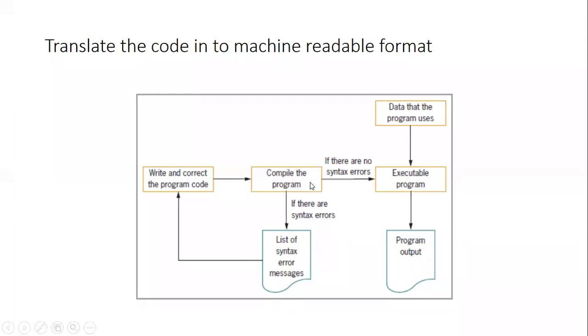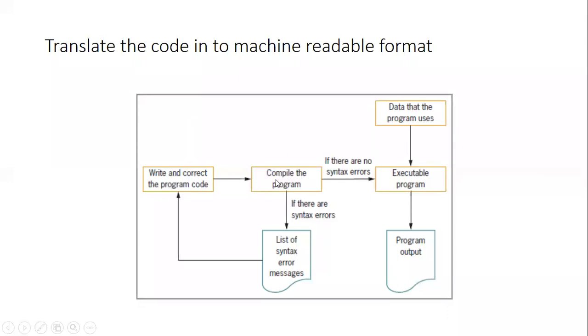What is the use of a compiler? Listen to it carefully. Whatever program you are writing in C programming or an imperative environment is a high level language program. Why is it called high level, students? Because it is written in English text language. The computer doesn't understand it. The computer only understands binary language.